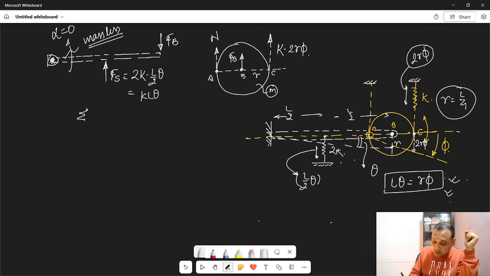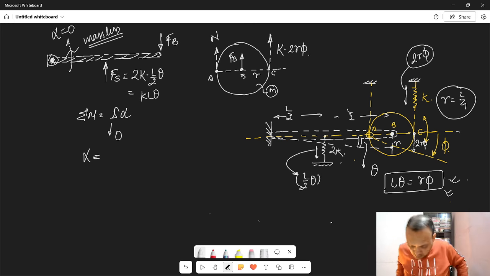Because from Newton's law, net moment is equal to I alpha. अगर moment of inertia mass है नहीं, तो moment of inertia zero है. तो net moment has to be zero. ठीक है? Because I tends to zero.